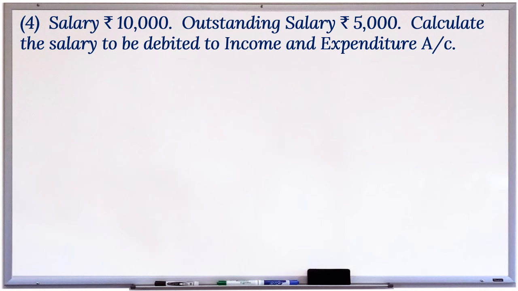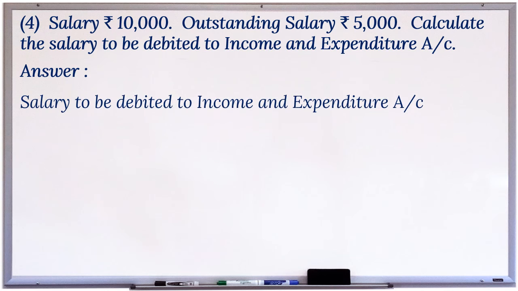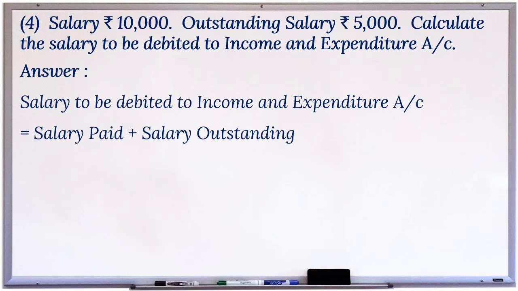4. Salary rupees 10,000. Outstanding salary rupees 5,000. Calculate the salary to be debited to income and expenditure account. Answer. Salary to be debited to income and expenditure account is equal to salary paid plus salary outstanding, which is equal to rupees 10,000 plus rupees 5,000, which is equal to rupees 15,000.